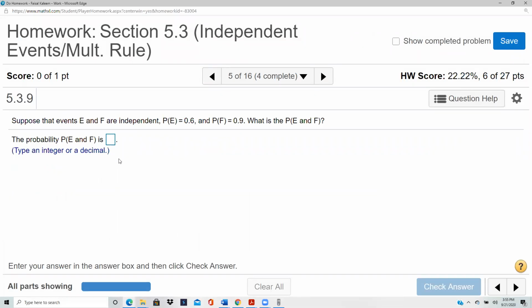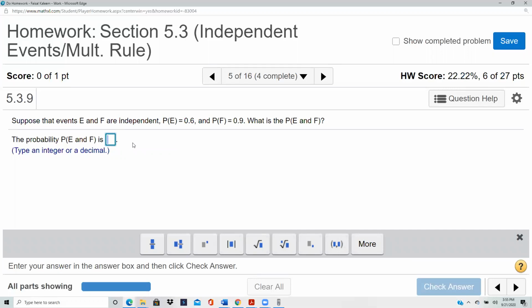And how do we apply it? So P(E) is given, P(F) is given. P(E and F) will just be P(E) times P(F) because we are given that they are independent. So you just multiply the 0.6 with the 0.9. You get 0.54.